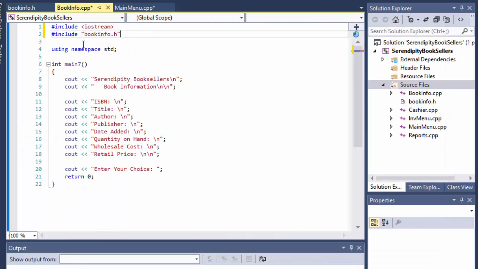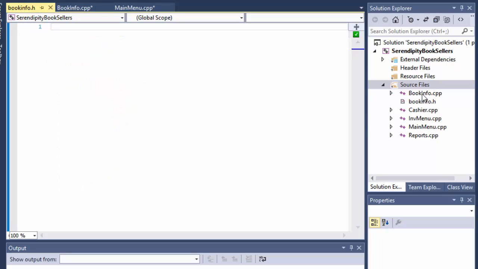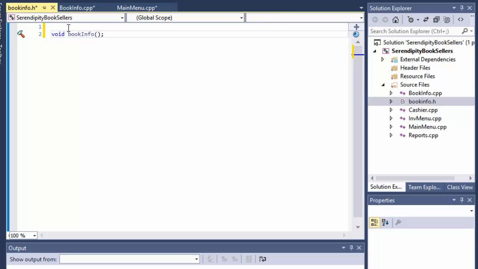So our book info, see, the error went away, but obviously we don't have anything in our book info header file. So let's change that. The only thing we need is a void bookInfo function. That's it. However, the good practice is to make sure that these header files don't get called or initialized multiple times, because that causes errors.